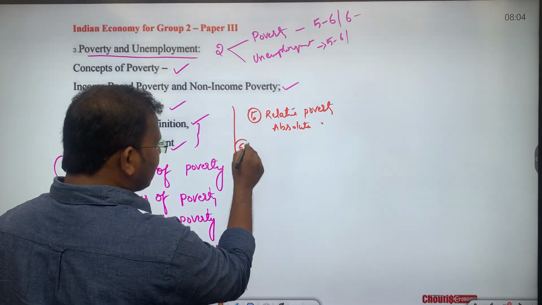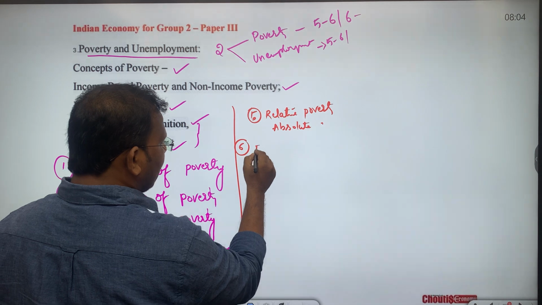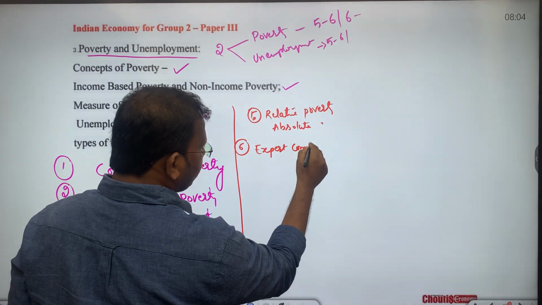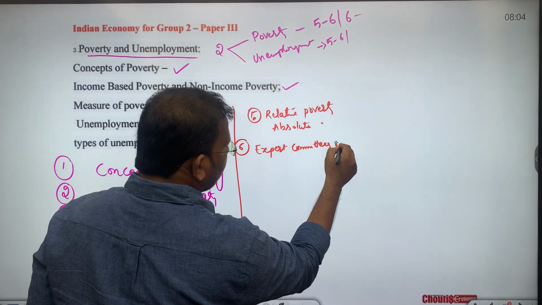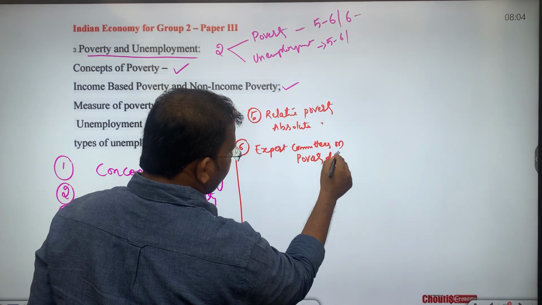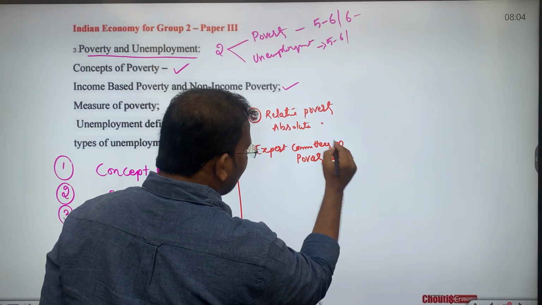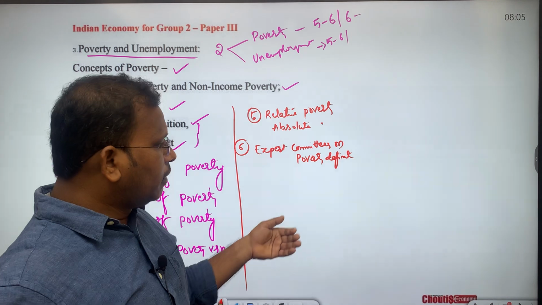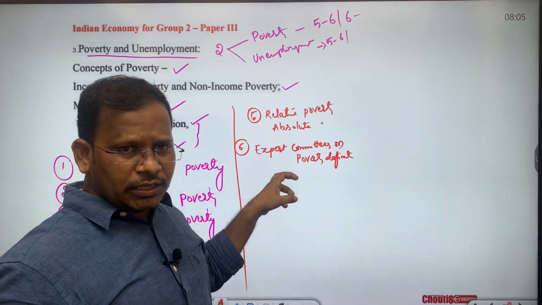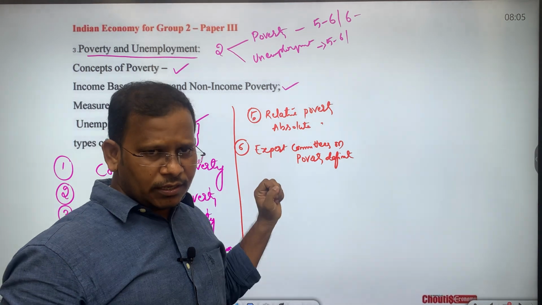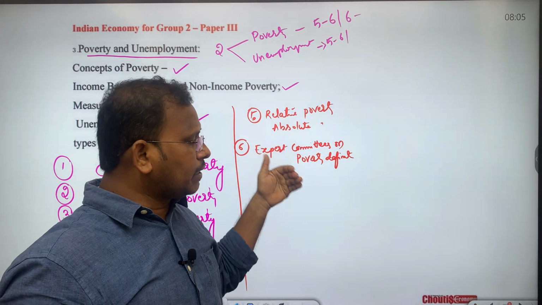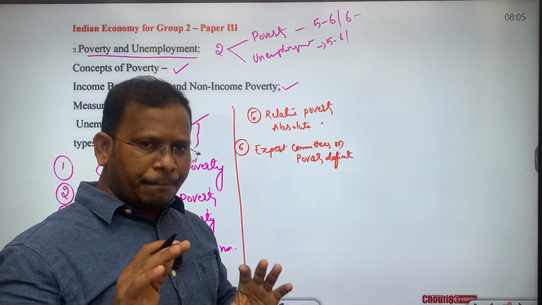Then as part of the sixth subtopic, expert committees on poverty definition. The Planning Commission of India has constituted various committees to define what is poverty. We will go through the conceptualization as well as the reasons behind constituting the expert committees to define poverty.